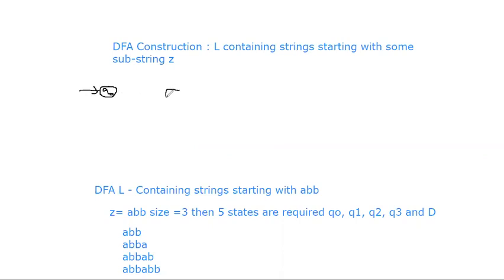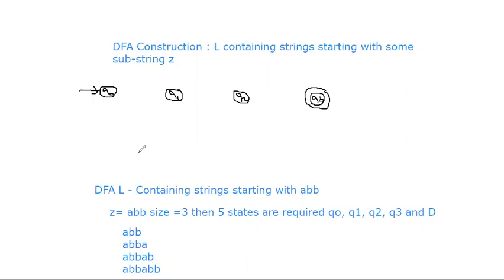Take another circle, and take Q1 as the state, and take another circle, take Q2 as the state. How many states have we decided? 4 states, and the dead state is the 5th one. Take Q3 as this state, this is the final state, so that's why take a double-circled state. Please remember, please take it as a circle. This is Q3.